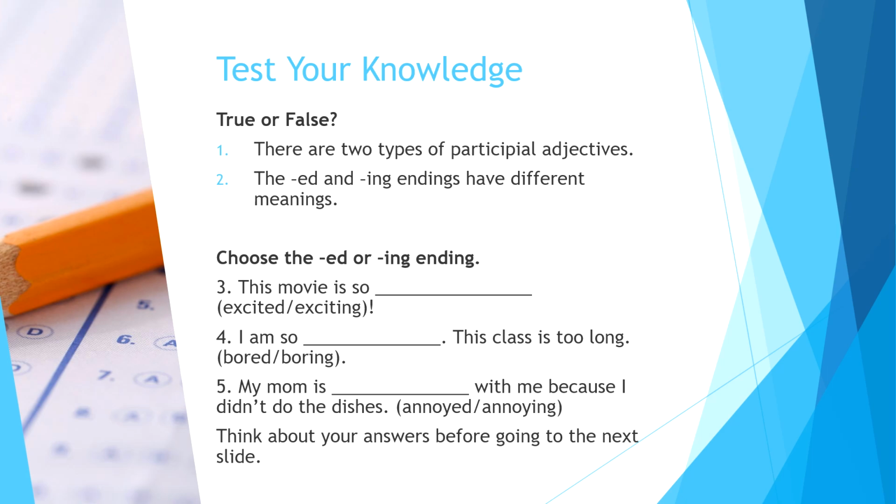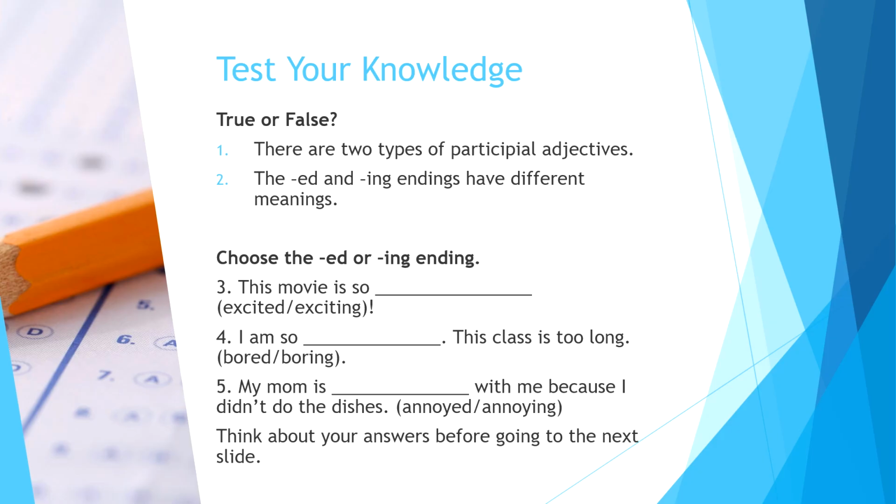Number 3, this movie is blank: excited or exciting? Number 4, I am so blank, bored or boring? This class is too long. Number 5, my mom is annoyed or annoying with me because I didn't do the dishes. So think about your answers before going to the next slide.